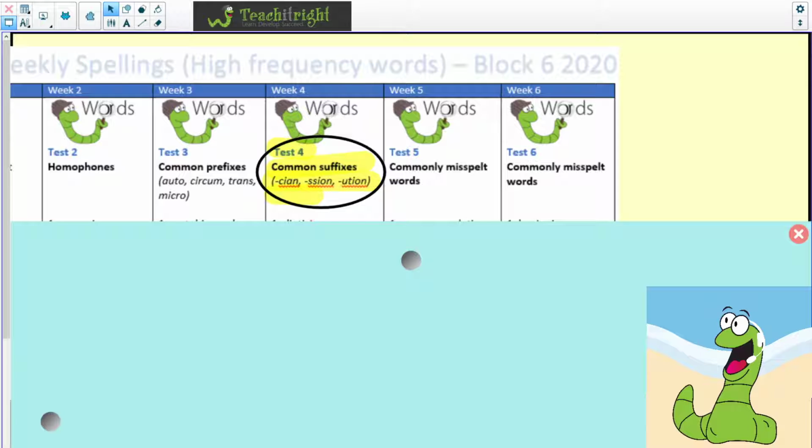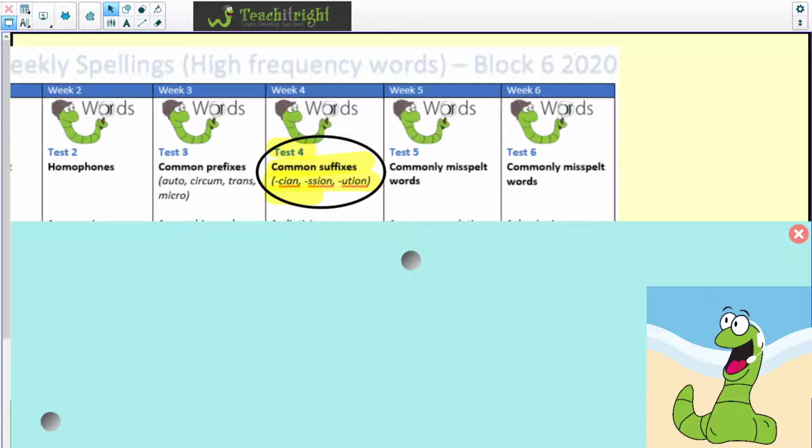So, as I said to you at the beginning, all of these words had common suffixes. I'm going to read those words down through just in case you missed any, and then we'll have a look and see how many of them you actually got right. Number 1, dietitian. Number 2, electrician. Number 3, physician. Number 4, politician. Number 5, discussion. Number 6, oppression. Number 7, percussion. Number 8, profession. Number 9, constitution. Number 10, contribution. Number 11, distribution. And number 12, institution.